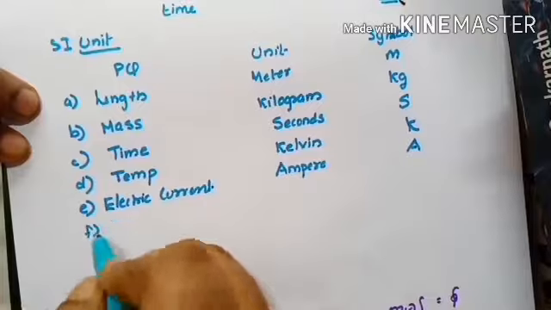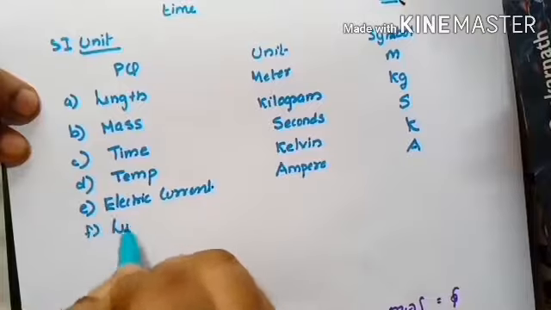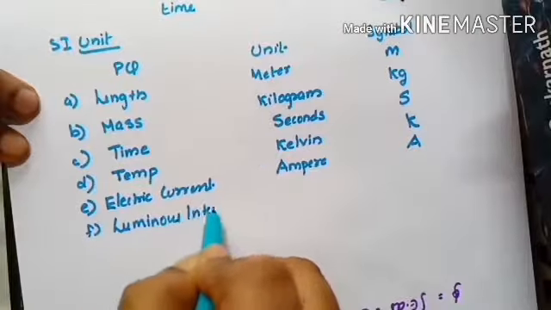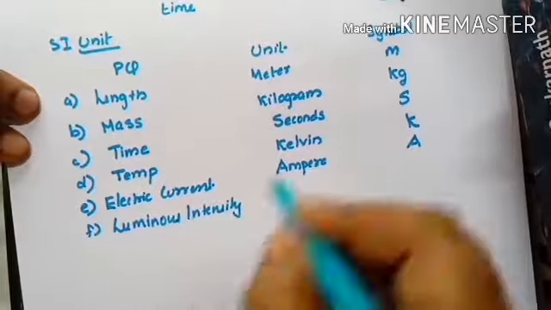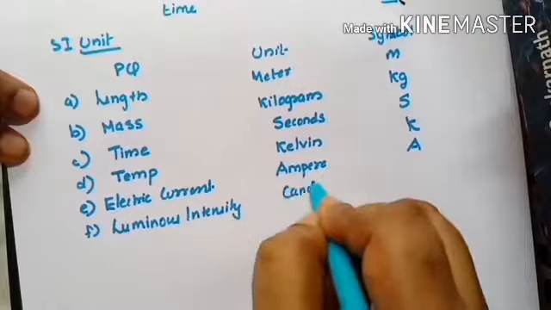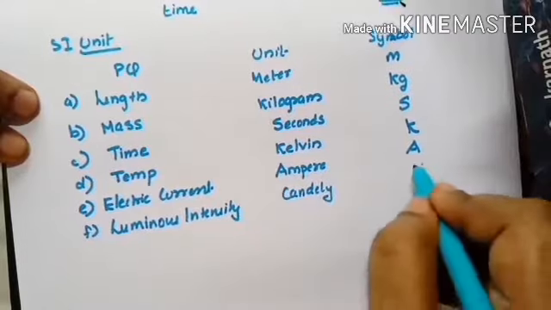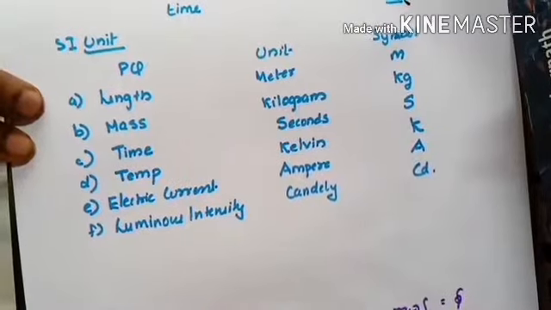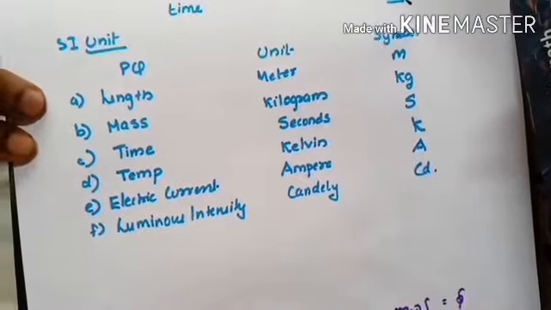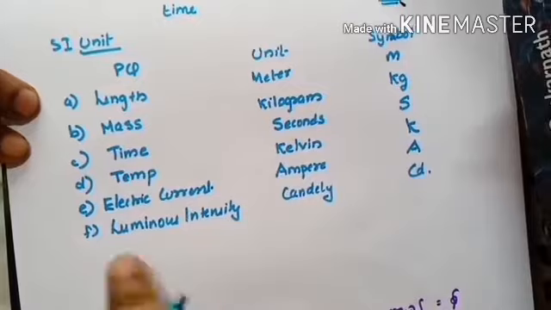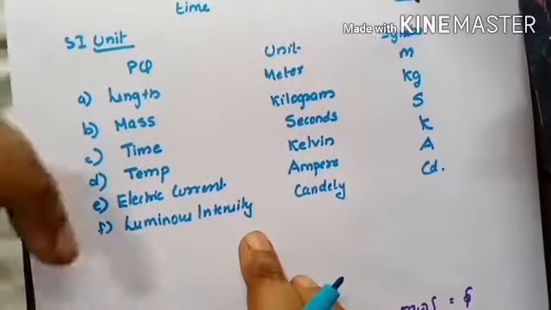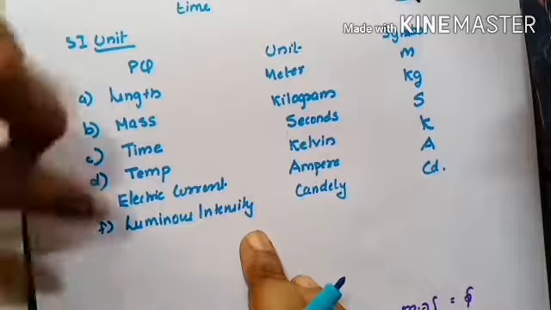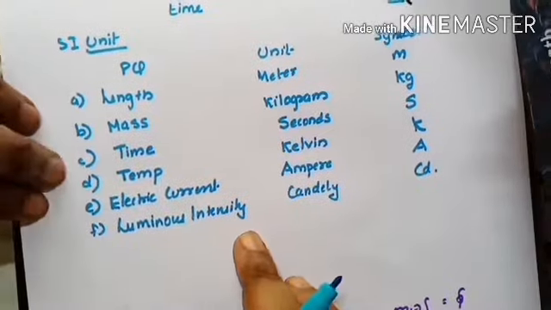Now next one is luminous intensity. This is a term you might not be remembering. Its unit is candela, and the symbol is cd. Luminous intensity is the term which tells about the energy of light, right? How much is the intensity of the light, or the energy of a light, is termed in terms of luminous intensity.